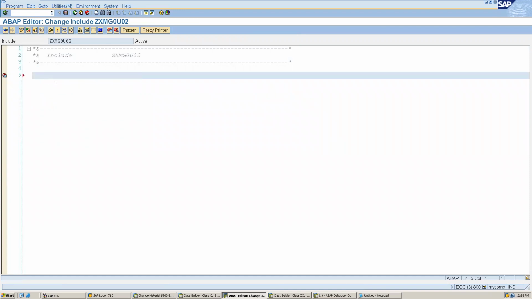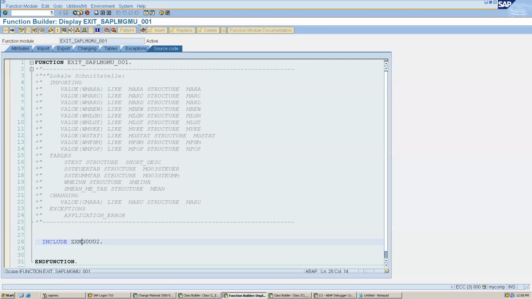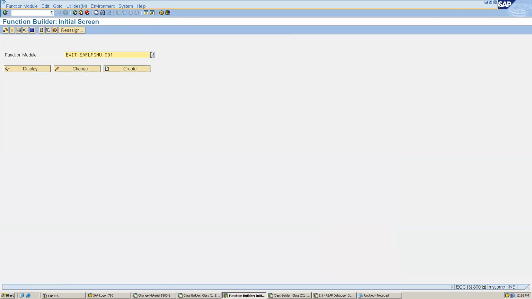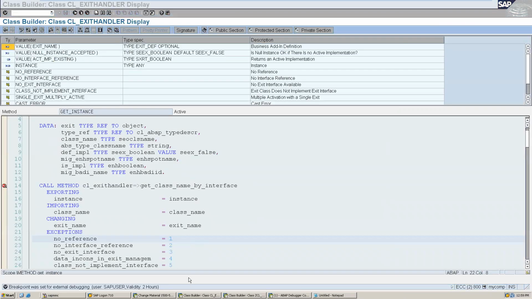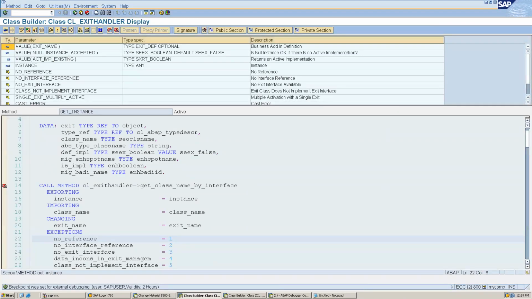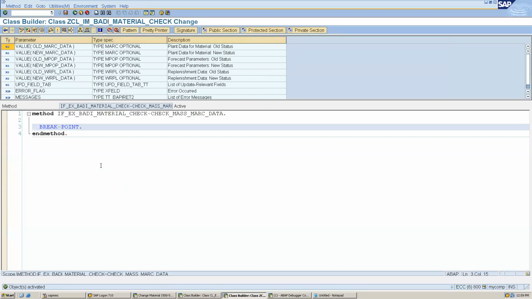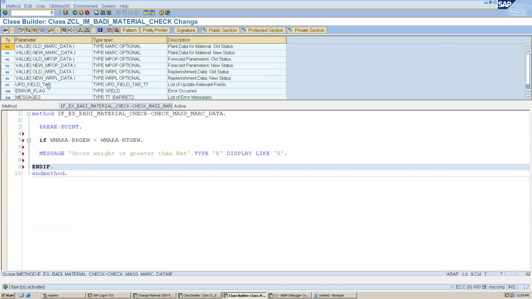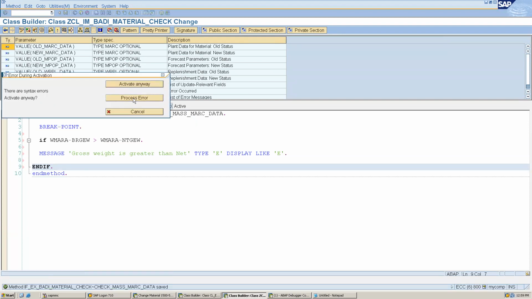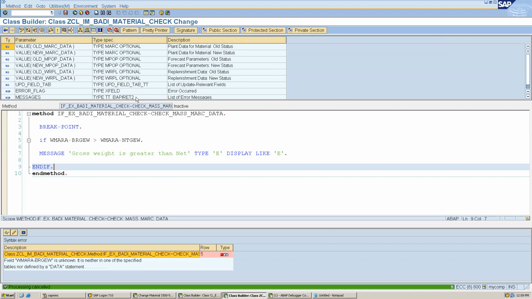Control X, activate, back. Okay, and we will copy this code to our body. Where is your body? Maybe here we will maintain that code because we have this wmara. No, wmara is unknown. So what all values do we have?